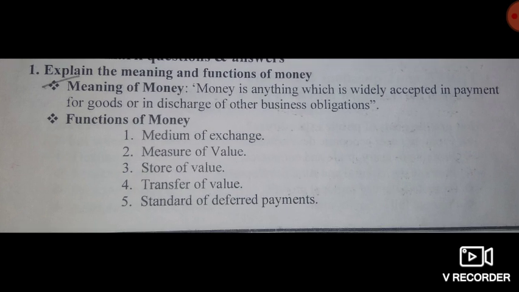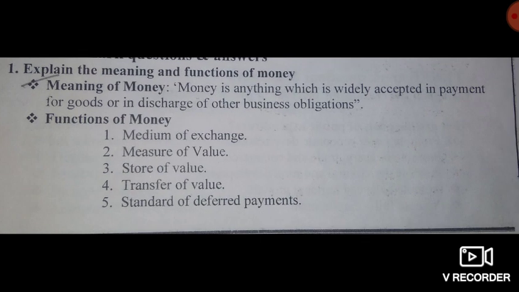Then let's move on. The second question, very important. Explain the meaning and functions of money. I already told the meaning of money. See, meaning of money. Money is anything which is widely accepted in payment for goods. It is called money. The functions of money. First one is medium of exchange. Second one is measure of value. Third one is store of value. Fourth one is transfer of value. And the fifth one is standard of deferred payments. So, these are the functions of money, isn't it?